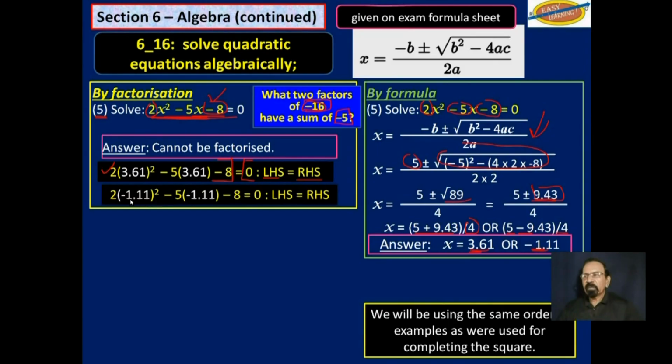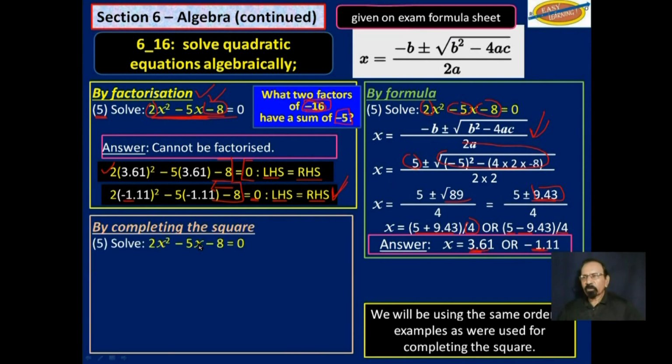Or if you use negative 1.11, that is the left-hand side on this side. When you work that out, you will get 0. So the left-hand side is equal to the right-hand side. Even though we couldn't solve this using factorization, we can test the answer from the formula to see if they are correct.